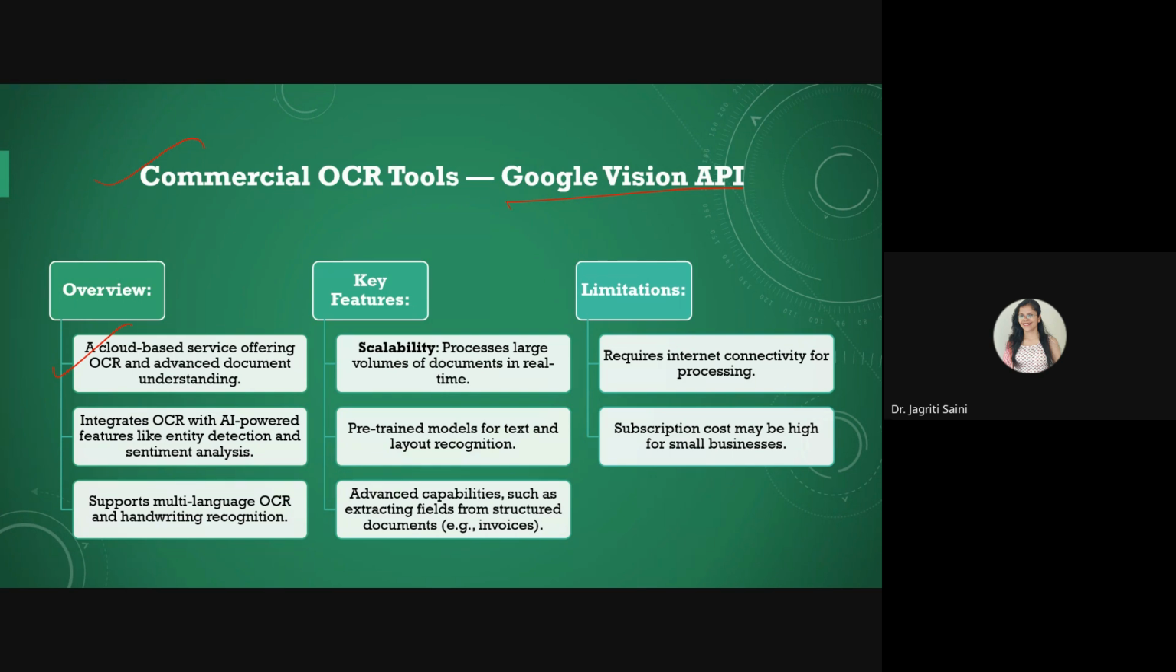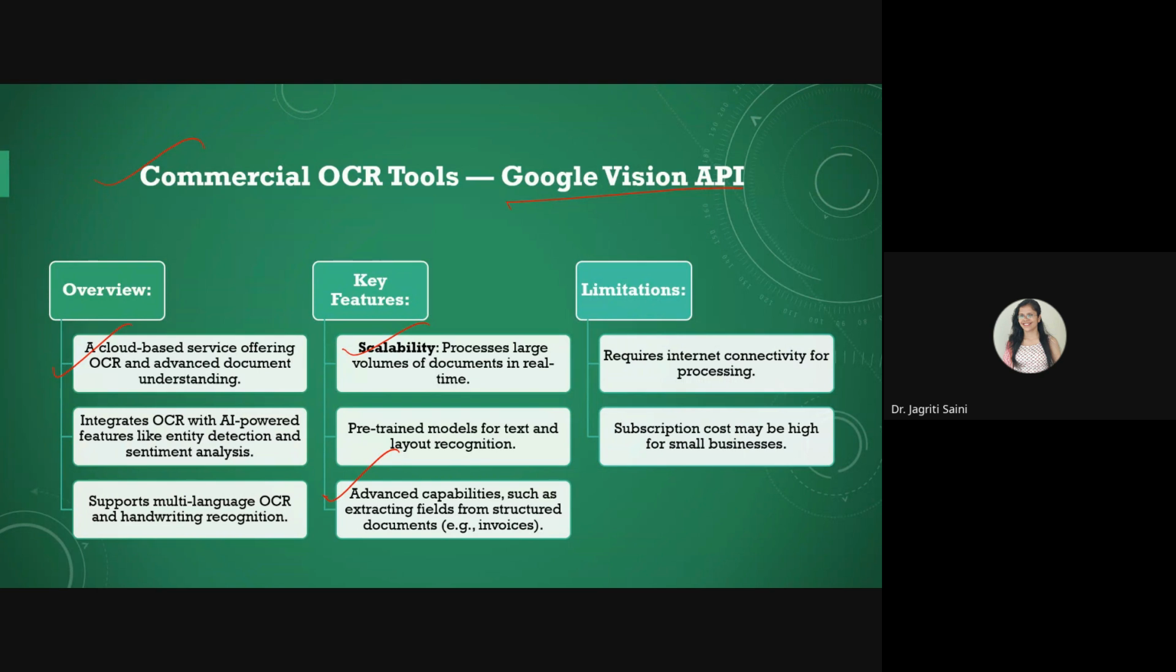The essential features that we can recommend here include the scalability of this particular tool, because it is already designed for very large volumes of data. It is capable enough to handle a variety of information from raw text in real time, and the pre-trained model for text and layout recognition can be deployed easily. It also comes with advanced capabilities such as extracting fields from structured documents such as invoices, which we can use directly.